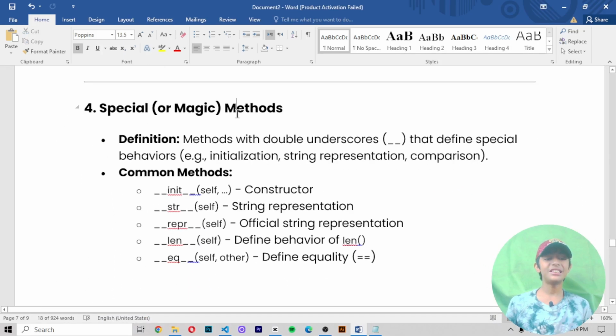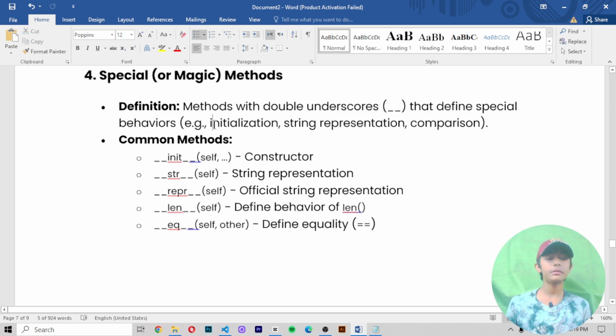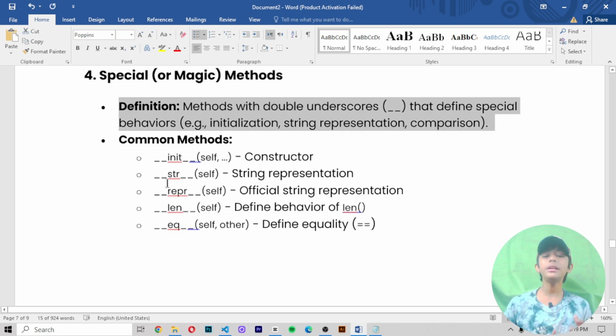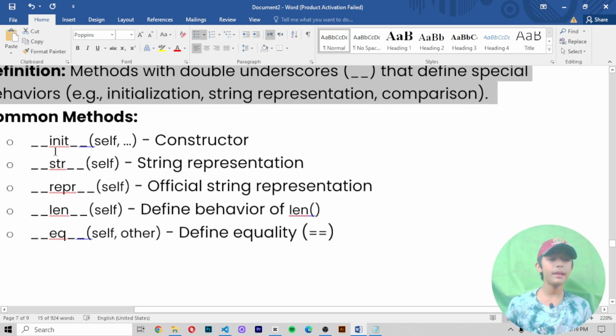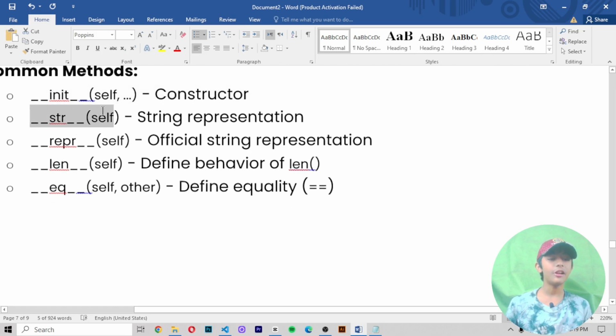Number 4, special or magic methods. Now let me tell you the definition of it. Methods with double underscores that define a special behavior, for example initialization, string representation or comparison. Now let me tell you some common methods. First, __init__, it is the constructor. Now, __str__(self) means str. It is the string representation.